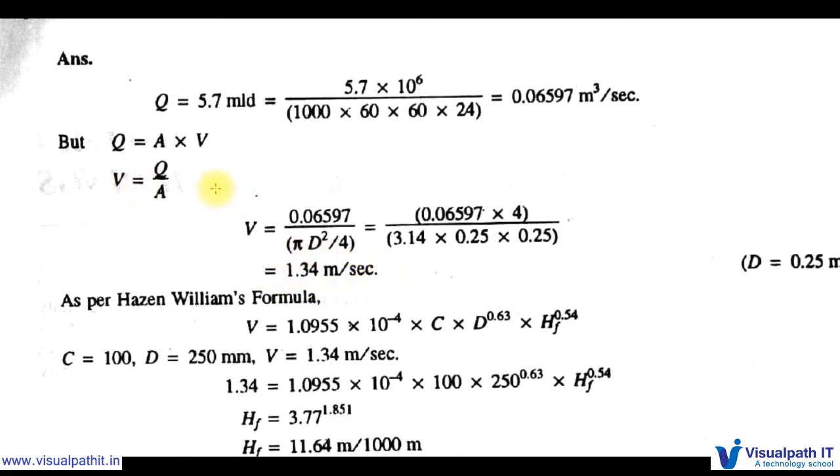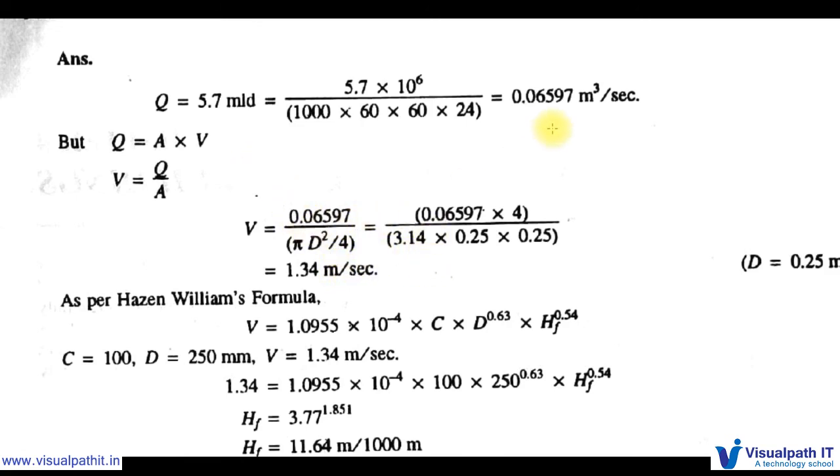So Q is equal to A into V, so V is equal to Q by A. V is equal to the Q value we know, 0.06597, divided by pi D square by 4, since the area formula is pi by 4 D square. Why did we change million liters into meter cube per second? Because we need the answer in meters. If we need it in meters, everything in the formula should be in the metric system, so everything should be in meters.